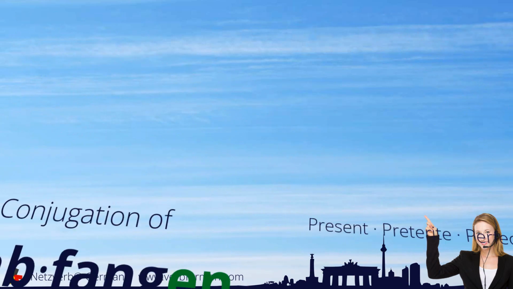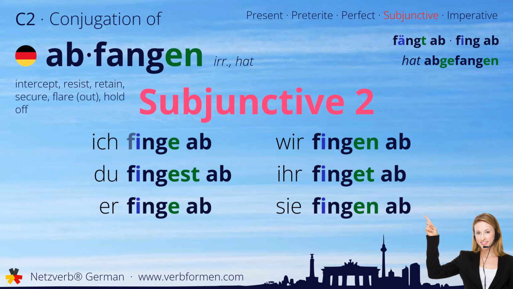Now we move on to the subjunctive two. Ich finge ab. Du fingest ab. Er finge ab. Wir fingen ab. Ihr finget ab. Sie fingen ab.